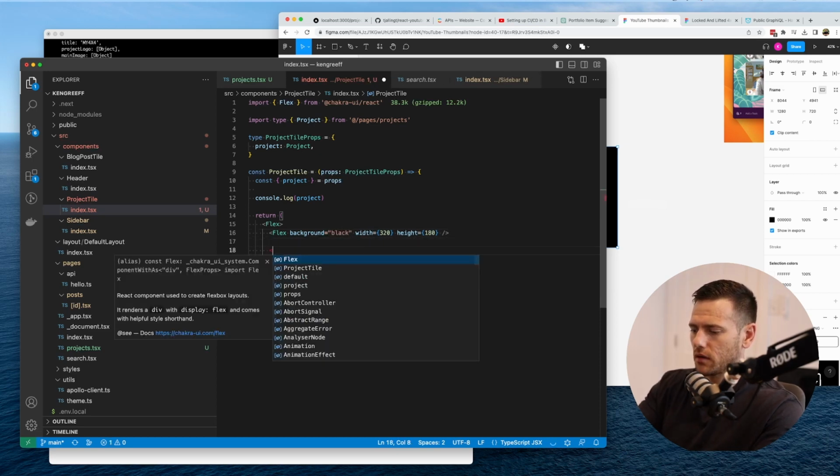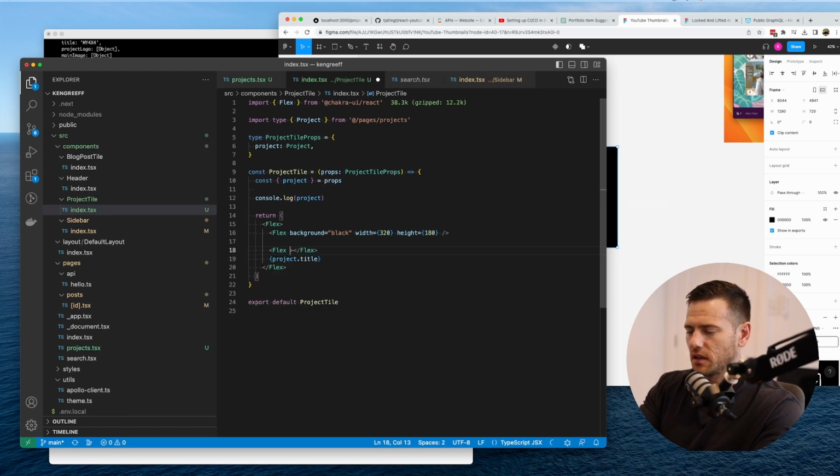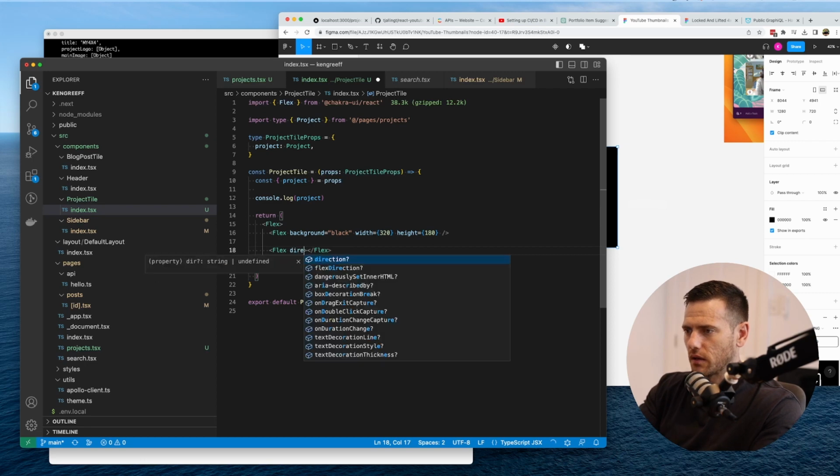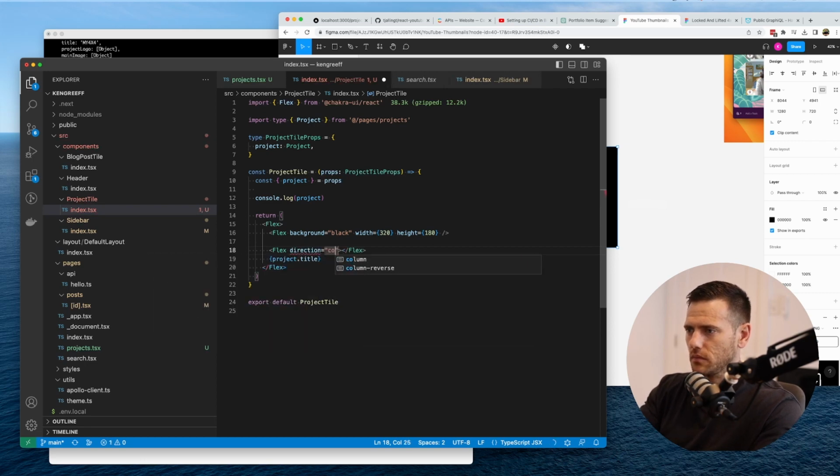Cool. And now what we're going to do is a flex. This is going to be direction column, so this will be the right hand side running vertically. We're going to have direction column. In here we're going to have a heading.